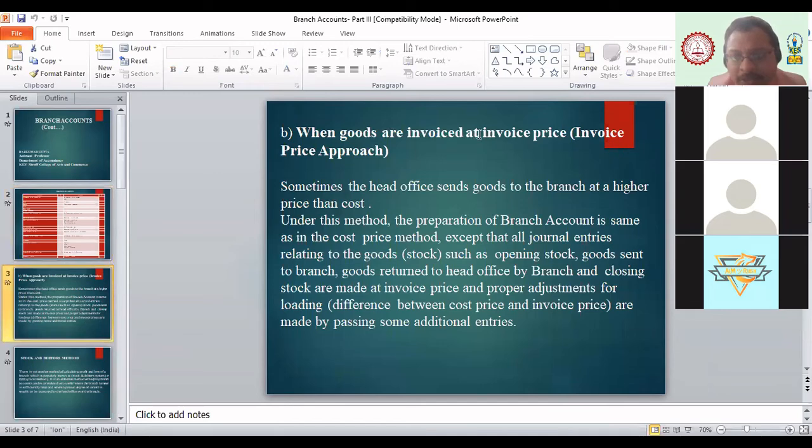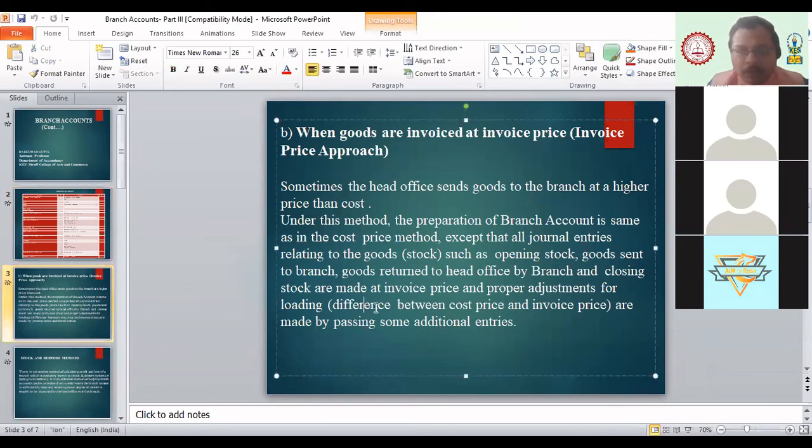See, when the goods are sent at invoice price, we have to simply adjust that profit, that loading. As I said, part of the invoice price includes the loading, the profit margin. We have to adjust that margin part. That is the only small difference between these two methods of sending the goods under the debtors method, that is stock and debtors, whether goods are sent at cost price or at invoice price. So we have to adjust that loading part, simple.